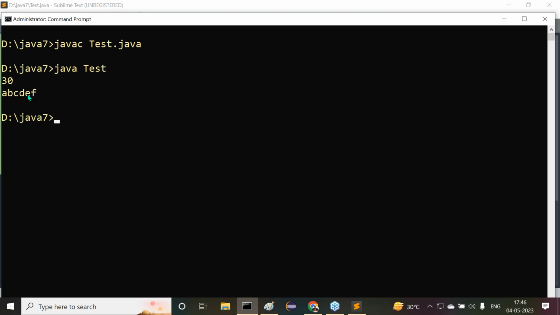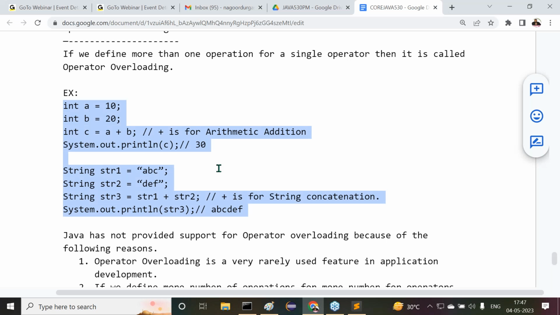java tester. The output we are getting is 30 and ABCDEF. What's the meaning of this? Is this code possible in Java or not? Definitely, this code is possible in Java. That's clear, all of you are getting clarity. Everybody understood it clearly. Okay, fine.